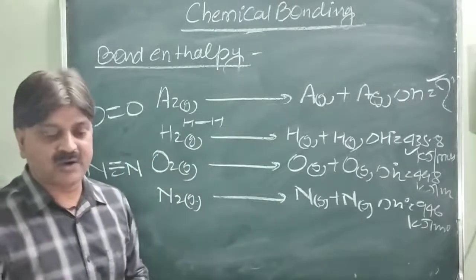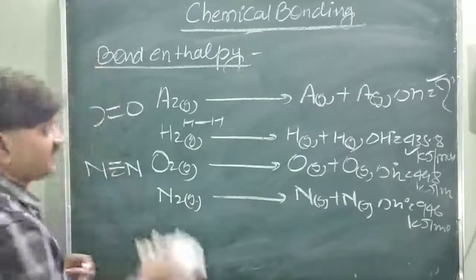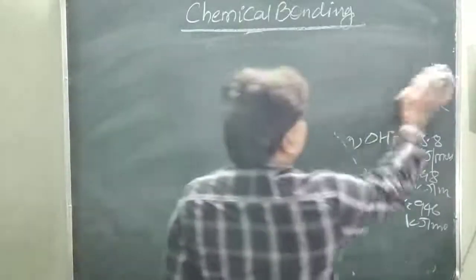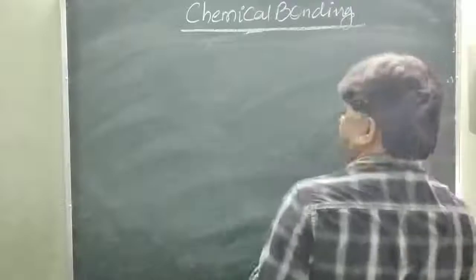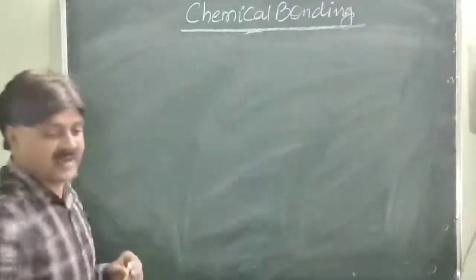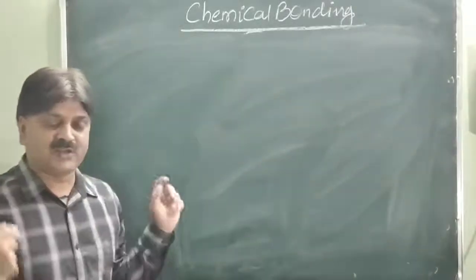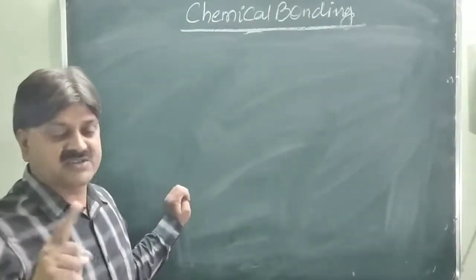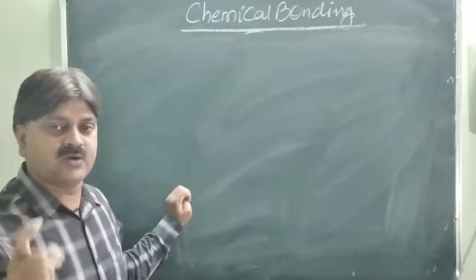Now in case of heteroatom, just like hydrogen chloride, HCl, 431 kilojoule energy is required to break 1 mole of HCl gas into hydrogen and chlorine.